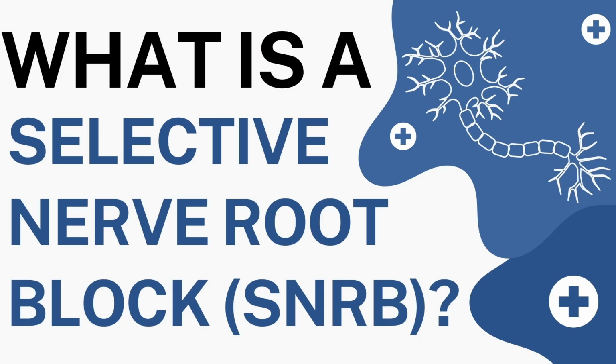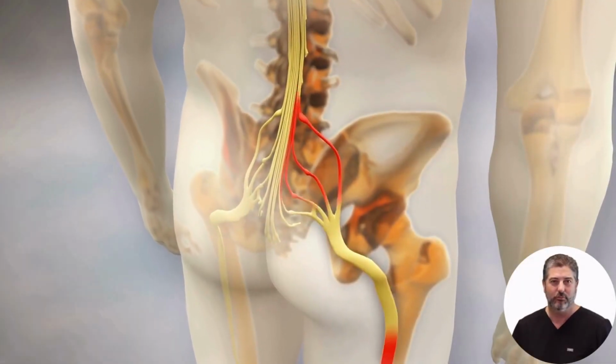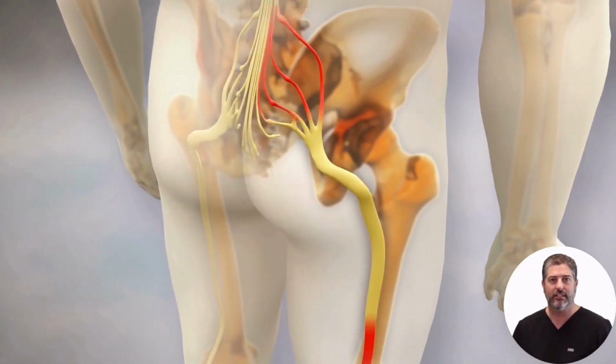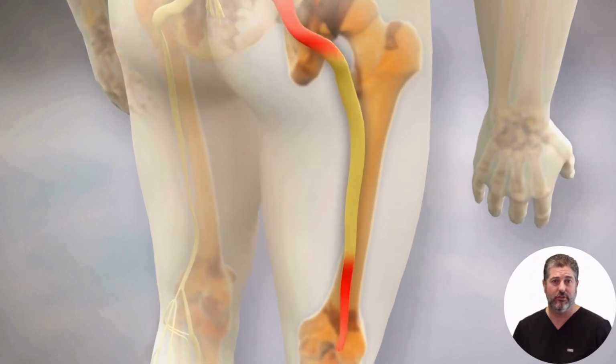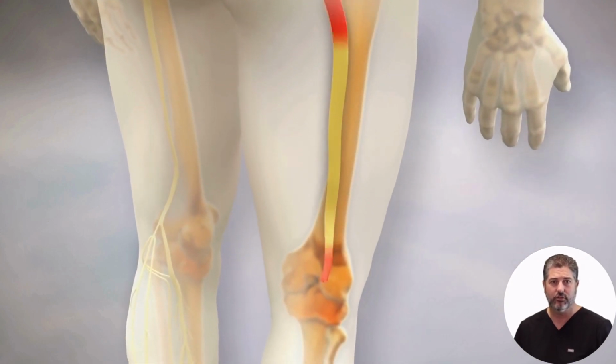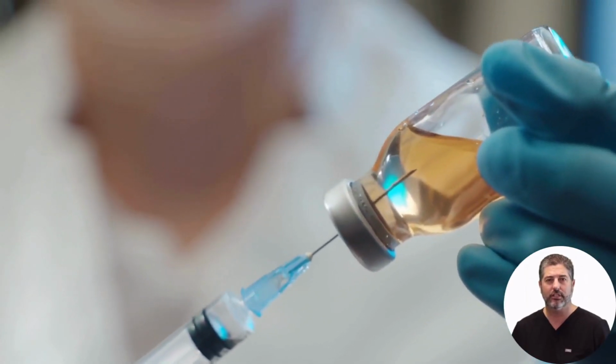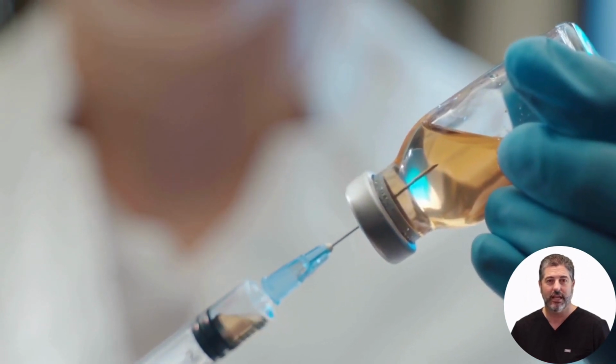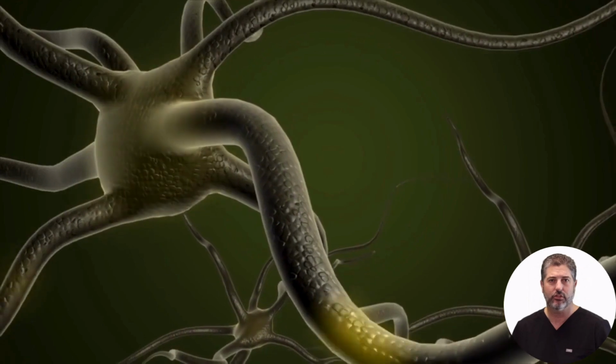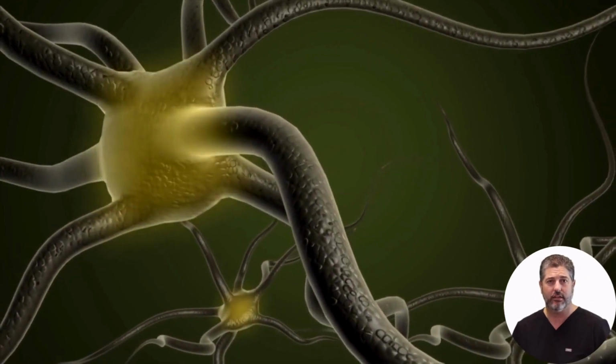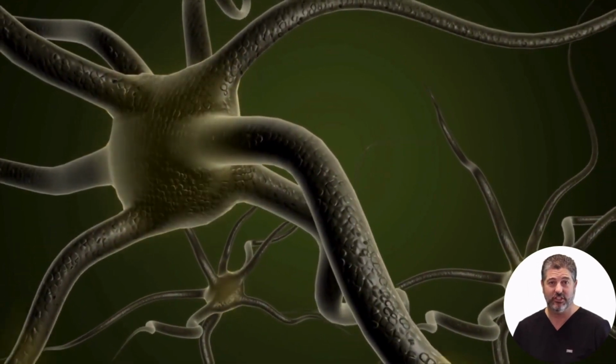What is a selective nerve root block? A selective nerve root block is an injection of a local anesthetic and steroid to reduce inflammation and pain in a specific nerve root. A needle is guided with fluoroscopy to the nerve root. Then the medication is injected. It's used to treat radicular pain, sciatica, herniated discs, or spinal stenosis.